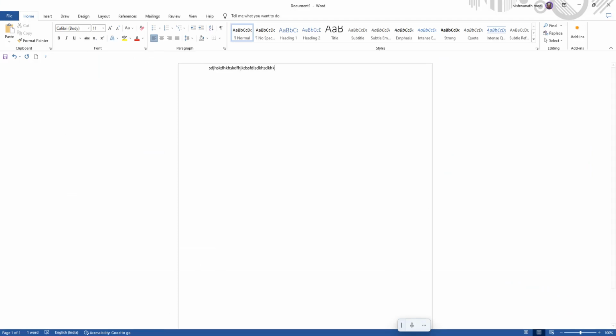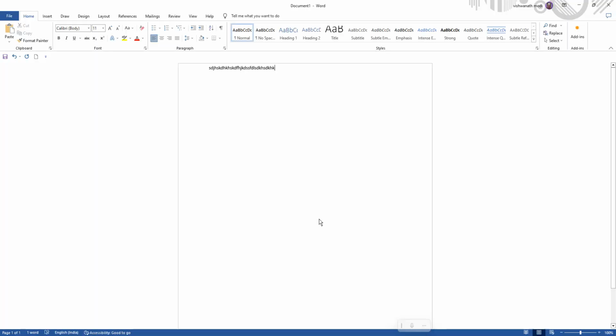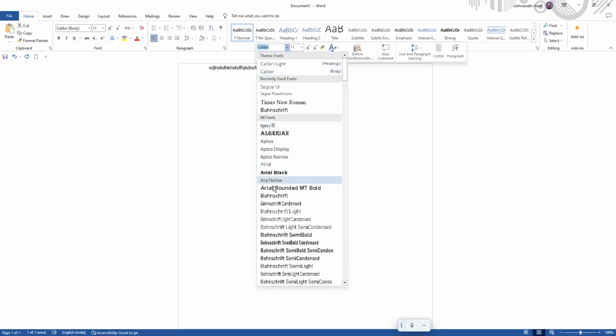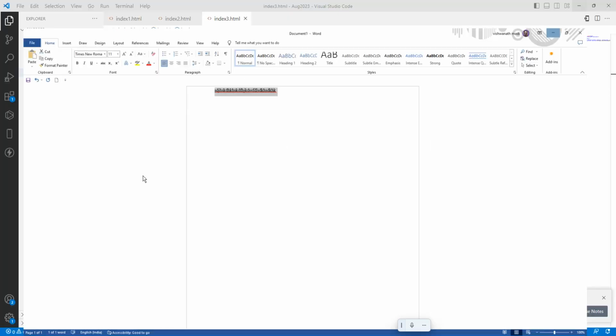Visual Studio is like Microsoft Word, but it is for coding. Now I want to apply italic or something, see here. Or I want to use Times New Roman. So this is the font. Same thing we are doing with coding.